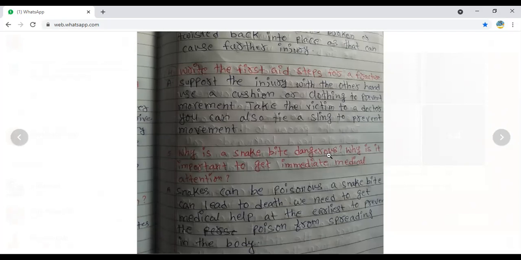Support the injury with the other hand. You can do it with the other hand, or if possible, add a cushion also, and take him to the doctor. If it moves, suppose there are any ups and downs on the road, it may move again. So we are going to use the sling. Sling means wooden rods or wooden things you can keep for support. That is called the sling.